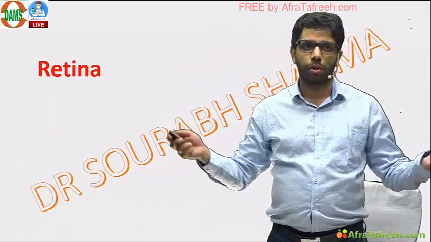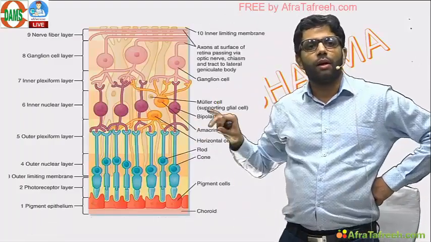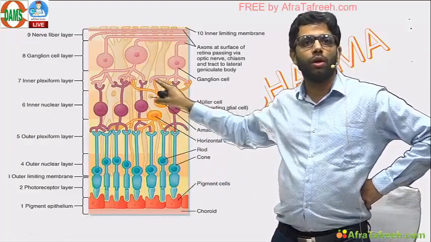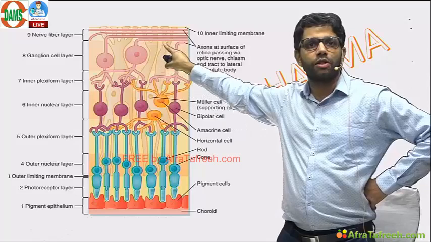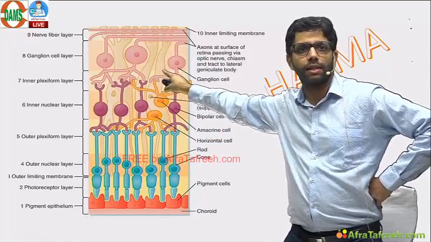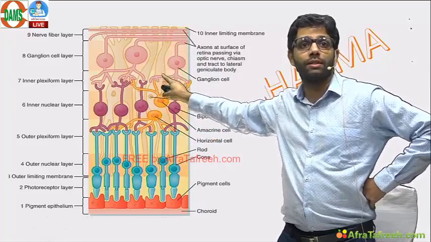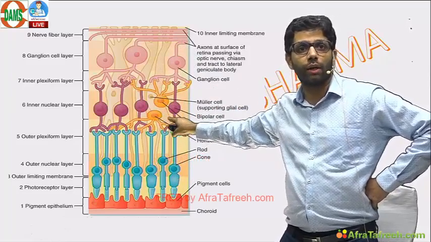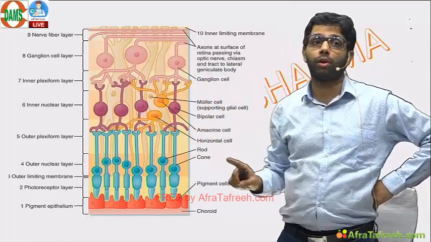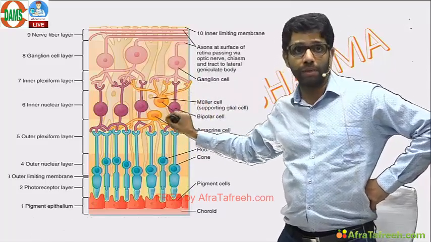Retina is a Pandora's box. Let us see what you want to learn. Retina layers have to be learned. If I want to choose one layer for you, choose this layer, which is coming from the internal limiting membrane to the external limiting membrane. See this. This is Muller cells. Muller cell nuclei are in the inner nuclear layer, but it spans from ILM to ELM. So remember this as an important and animated picture.